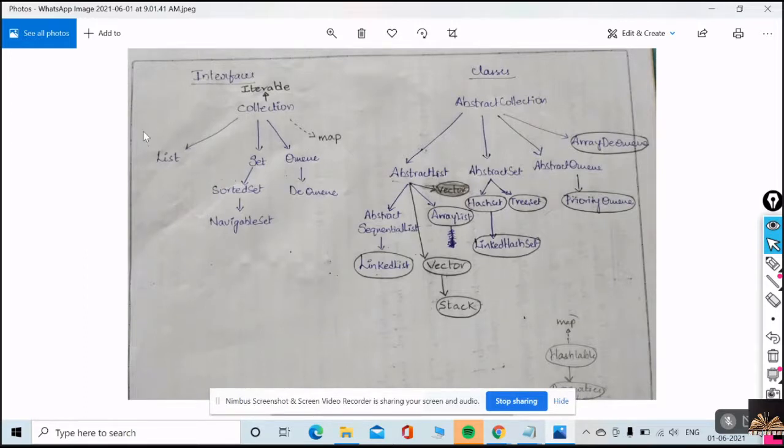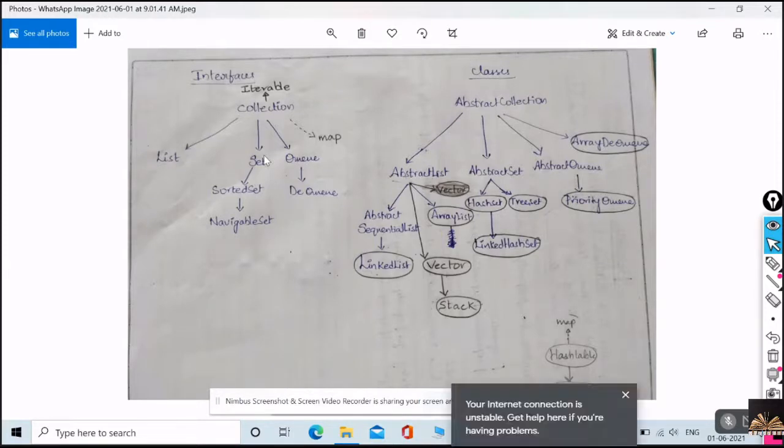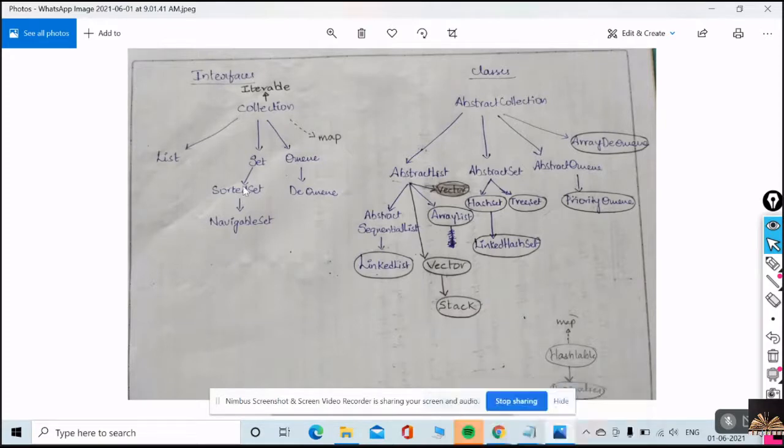Guys, listen very carefully. On my left side, this entire tree hierarchy is a set of interfaces. What are the interfaces? Collection is an interface. Collection is further extended to the List interface, Set interface, and Queue interface. And Set is further extended to SortedSet, and SortedSet is further extended to NavigableSet.